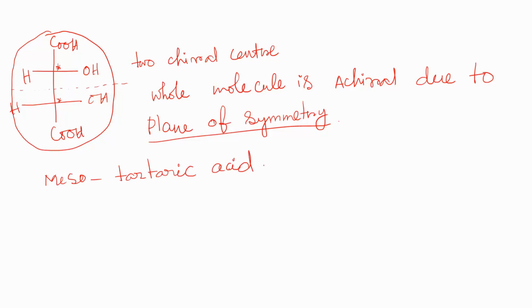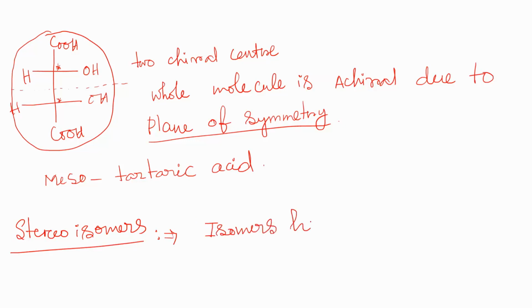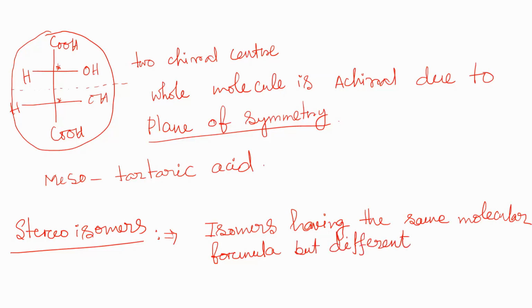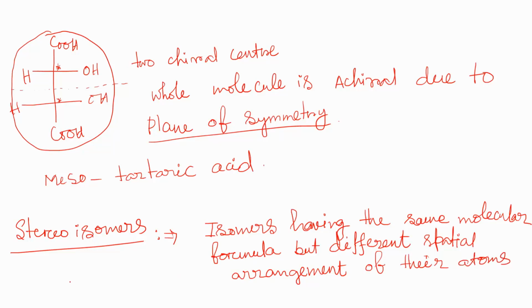Now we'll come to stereoisomers. Another parameter is known as stereoisomers. So what is a stereoisomer? Stereoisomers are isomers having the same molecular formula but different spatial arrangement of their atoms. That is known as stereoisomers.